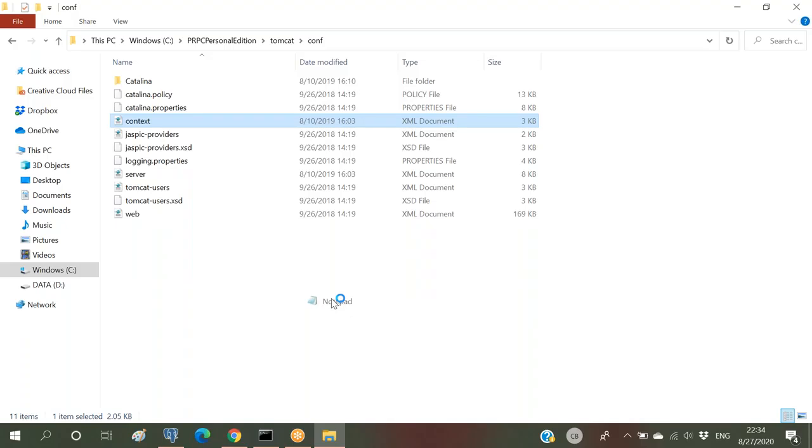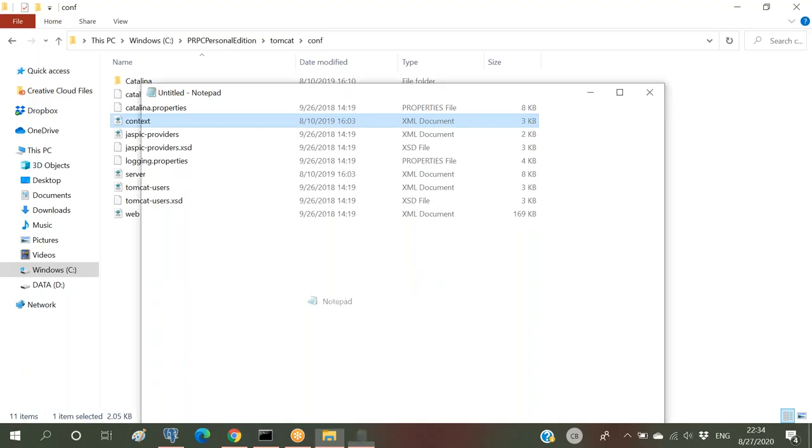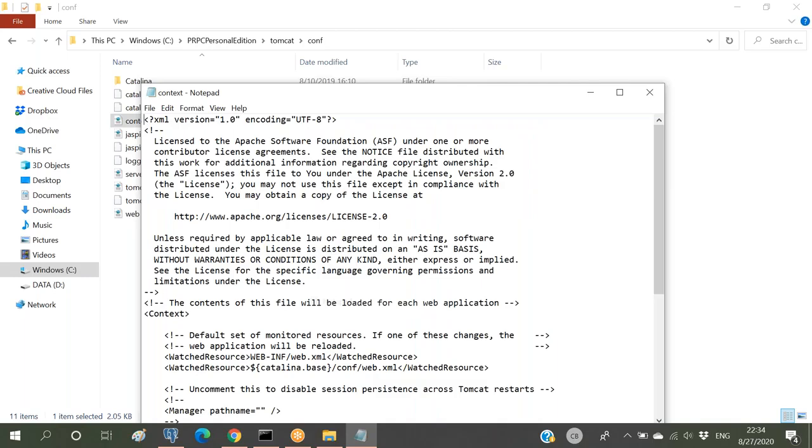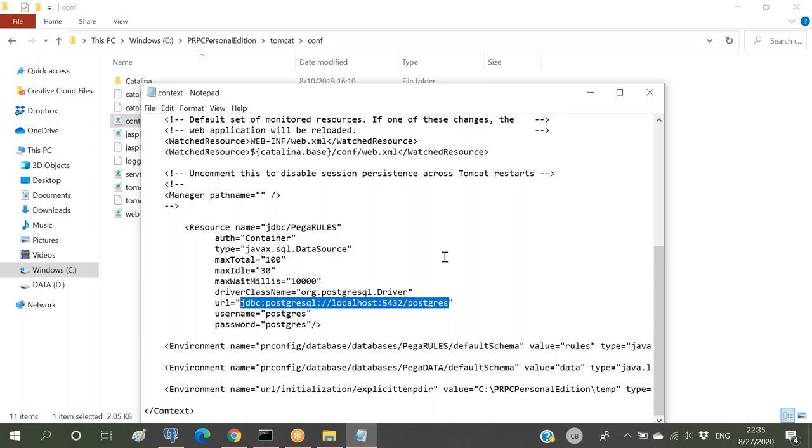Here we can see the JDBC URL, the JDBC connection for our Postgres database. Now we have to link our new database with our PRPC using the same URL. At the end, the database name has to be changed. Here we can see the username is Postgres and the password is Postgres. In order to interact with our database, we have to create one new database.